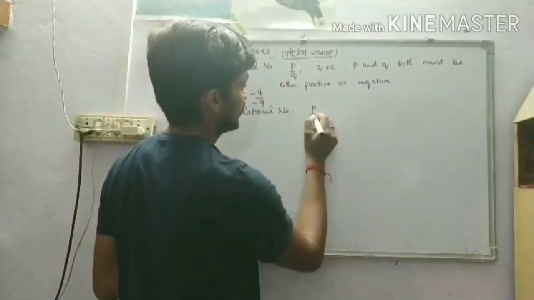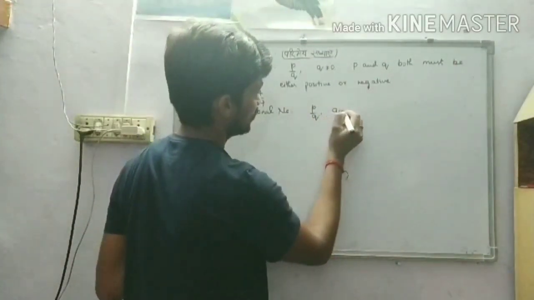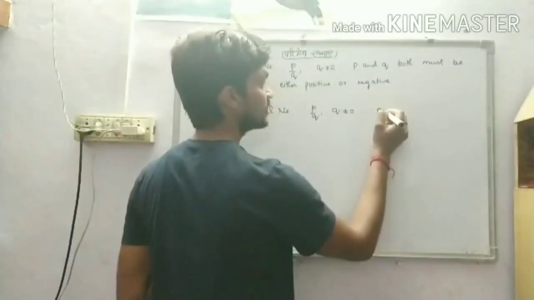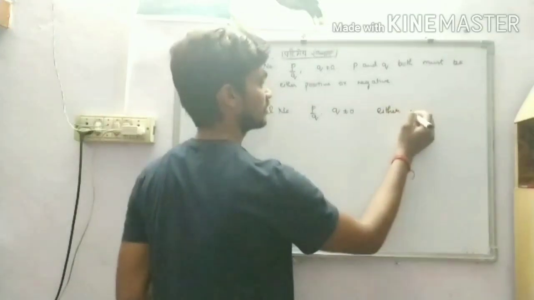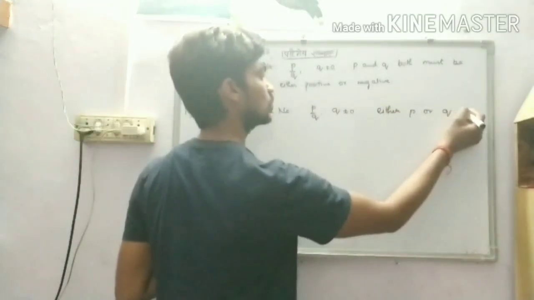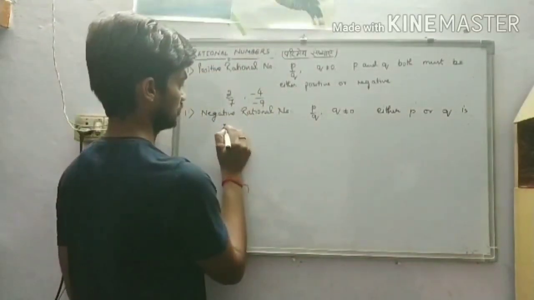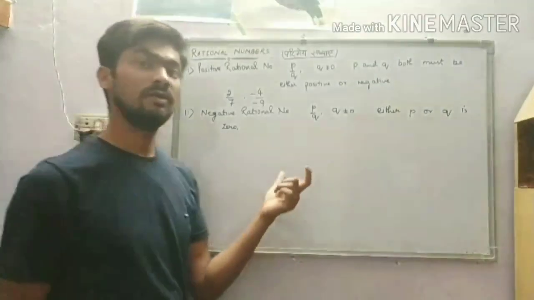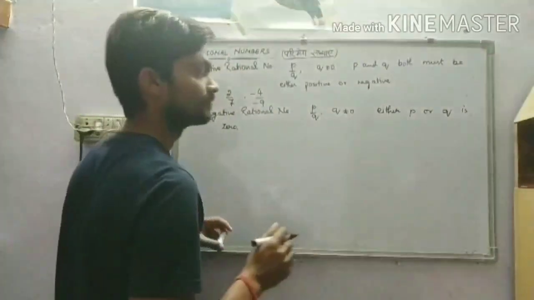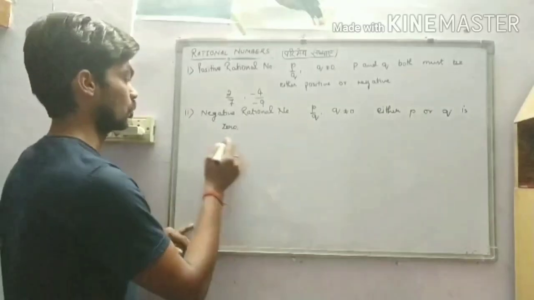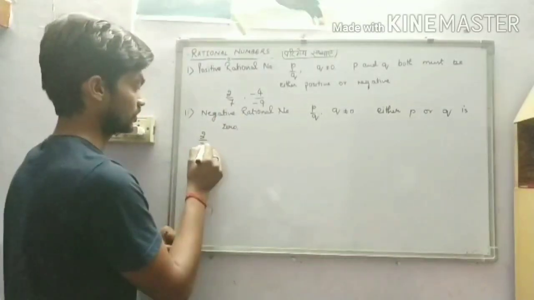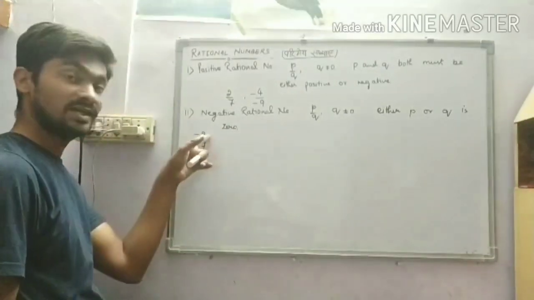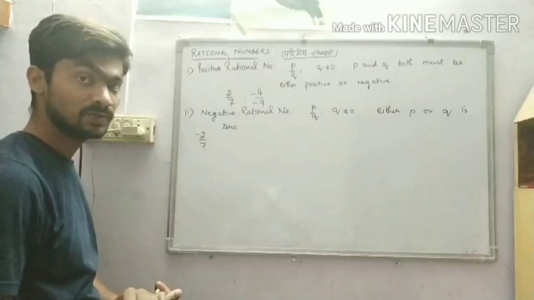If in the format of P by Q, where Q is not equal to 0, either P or Q is negative, it will be termed as a negative rational number. How? Same example I will take. Minus 2 by 7. So here 2 is negative but 7 is positive.